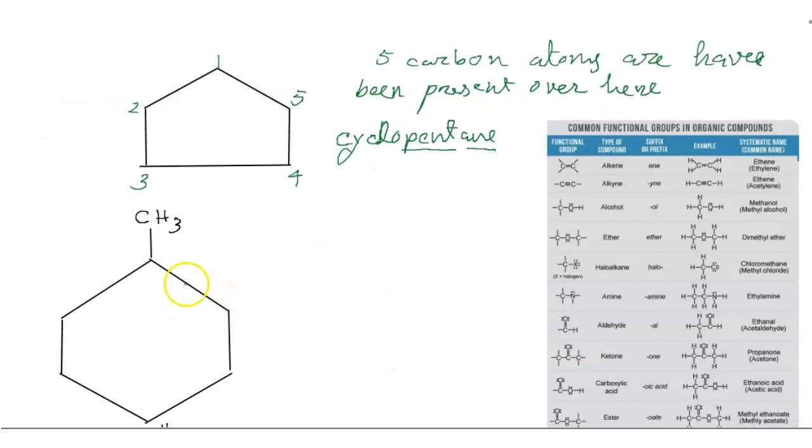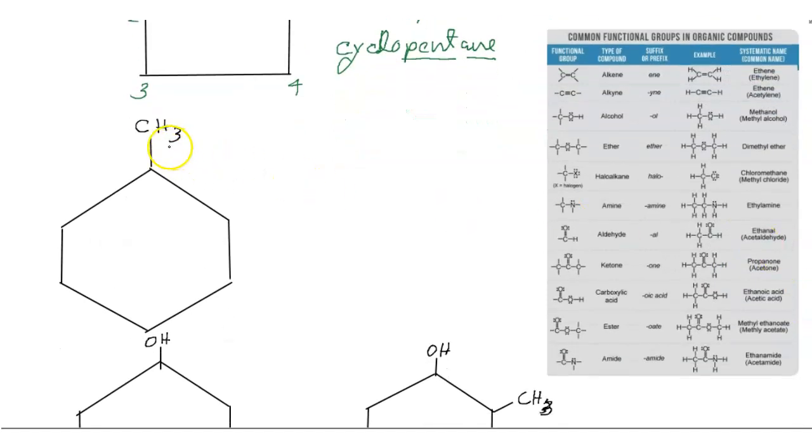Now talking about this diagram, we have to count the number of carbons. So let's start: 1, 2, 3, 4, 5, 6.